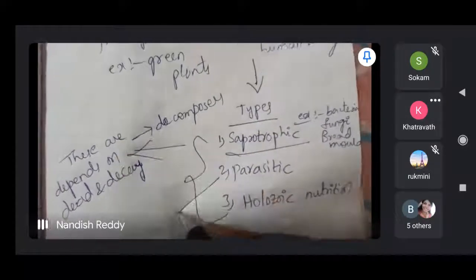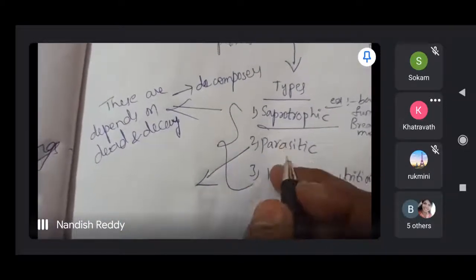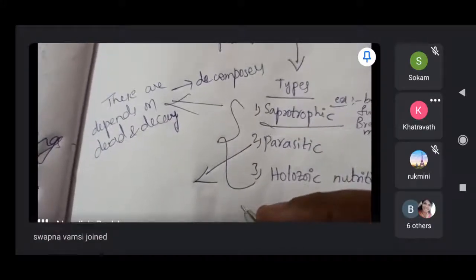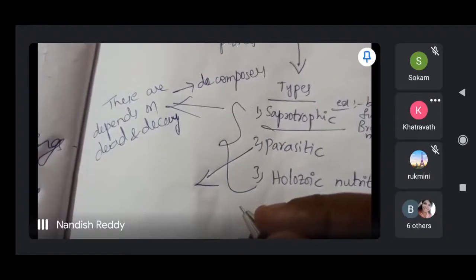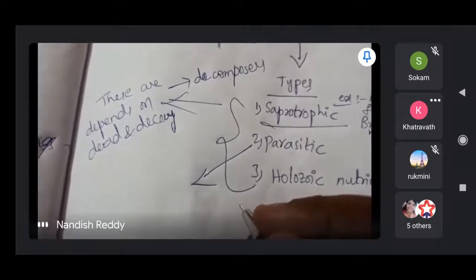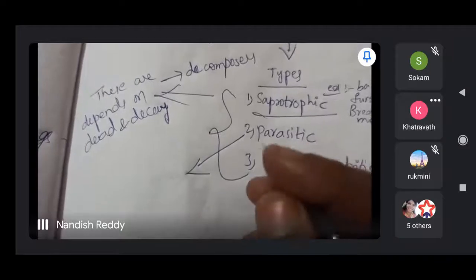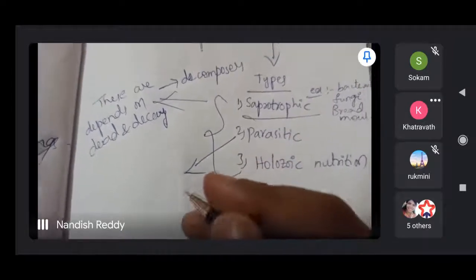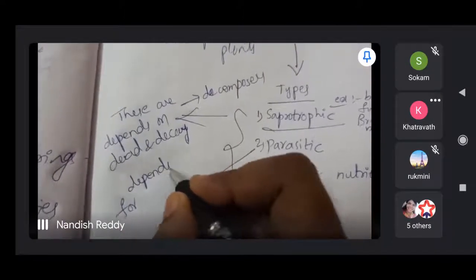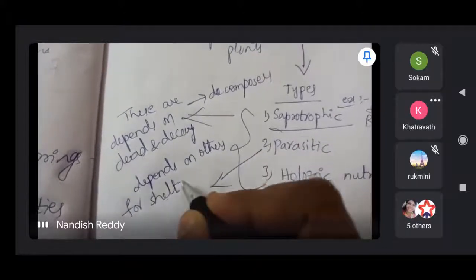The next one is parasitic. Parasitic means depending on others for their own food, completely. Some plants depend on other host plants because they are not participating in photosynthesis. They depend on other living organisms for shelter and food.